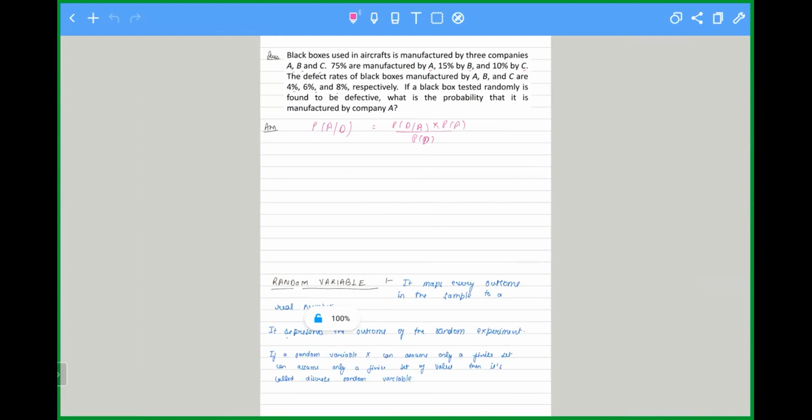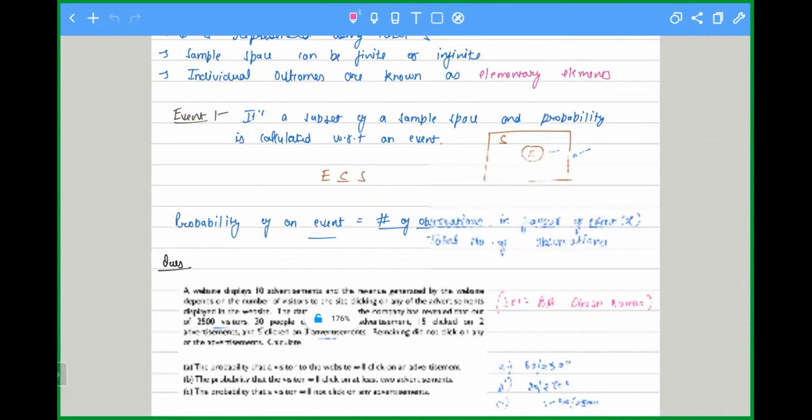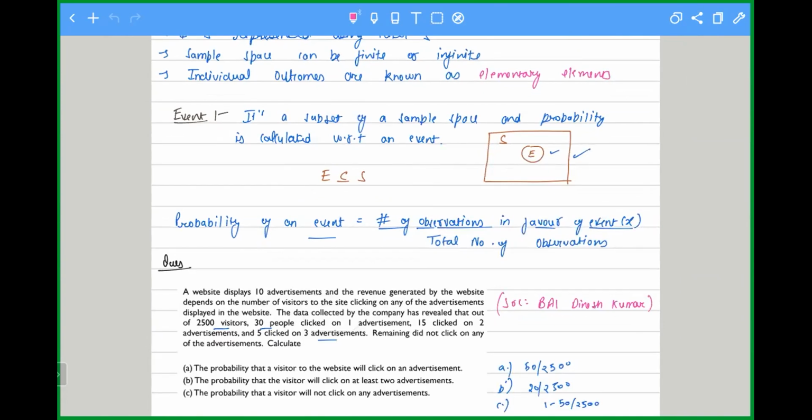I'll take the last class example, that will be more clear. Here you see, if I ask you what is the probability that a customer will click on exactly two advertisements? Exactly two. 15 by 2500. Everyone is clear in this? And what if I ask what is the probability that a person will click on at least two advertisements? Then 20 by 2500.